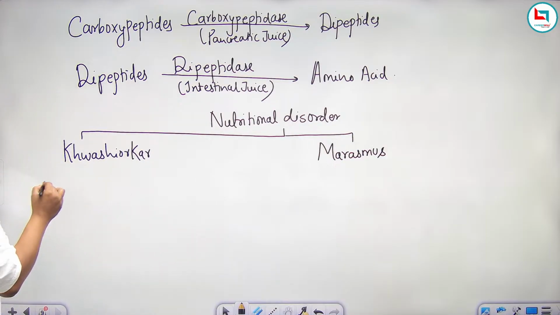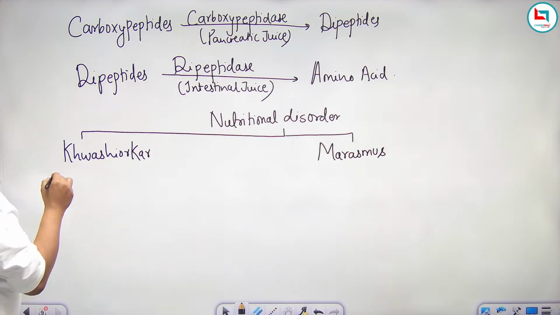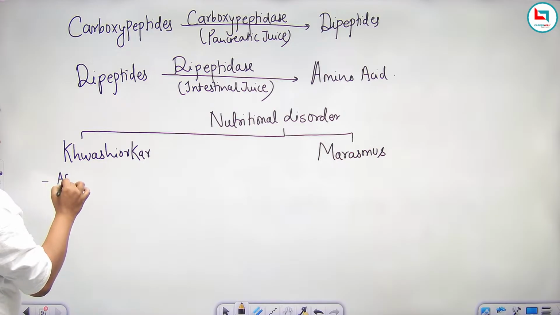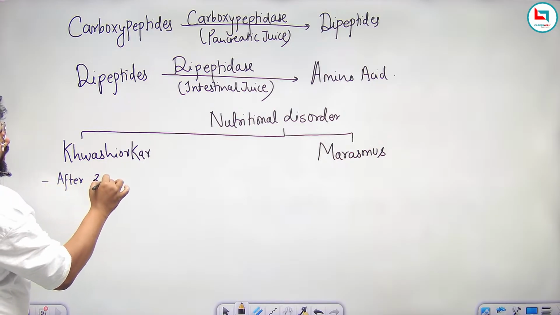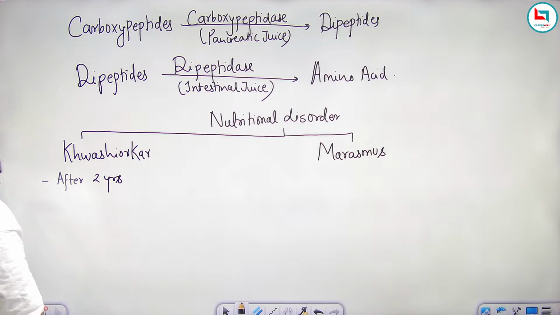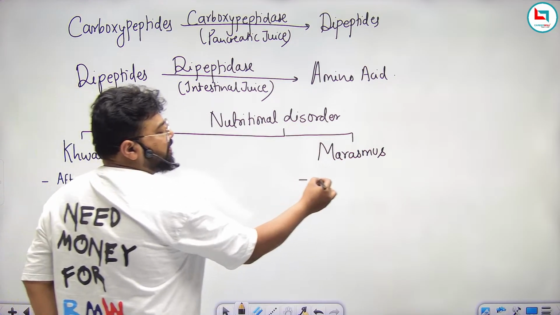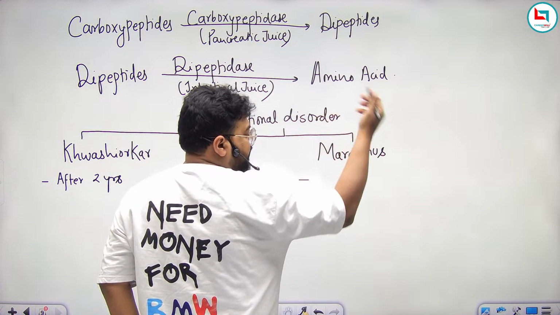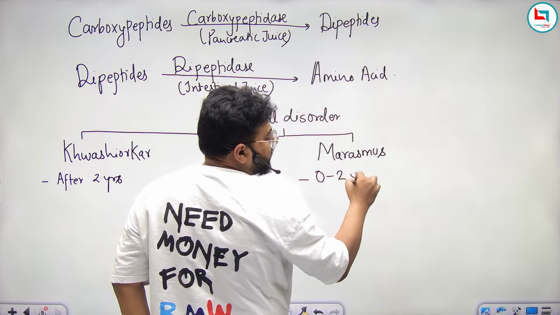Kwashiorkor affects the child after 2 years. Marasmus affects the child since the starting of birth.